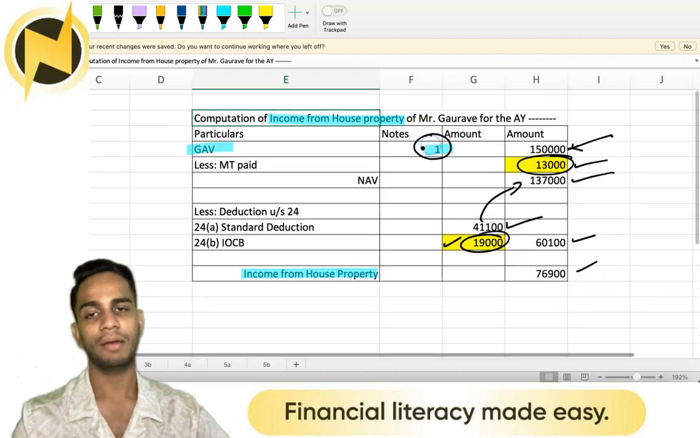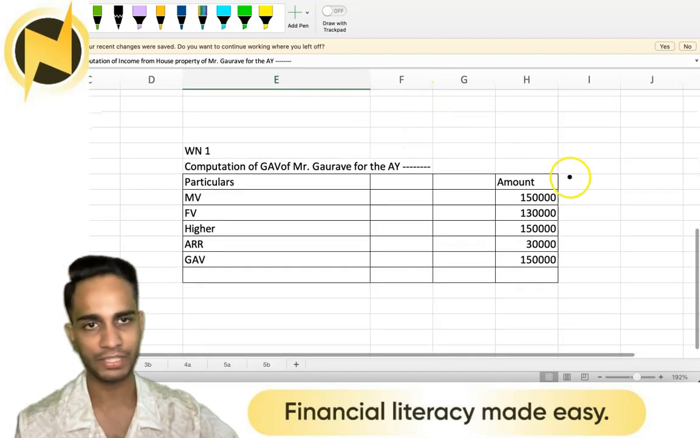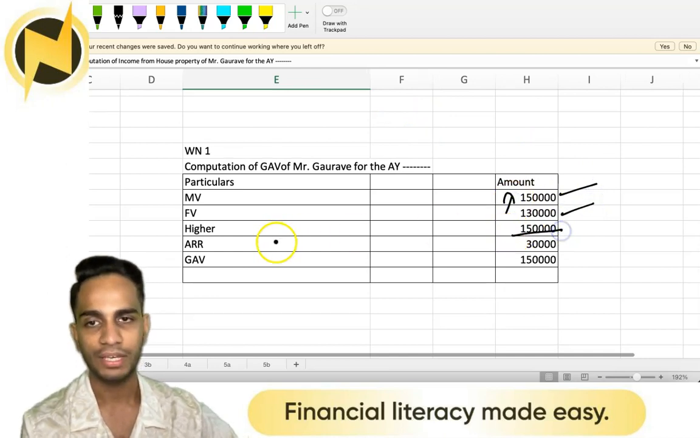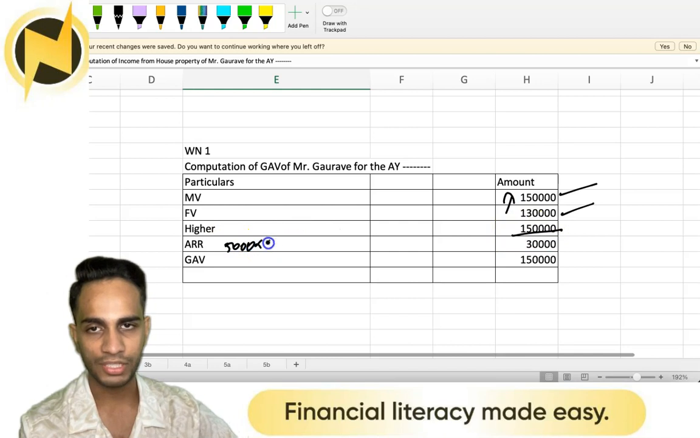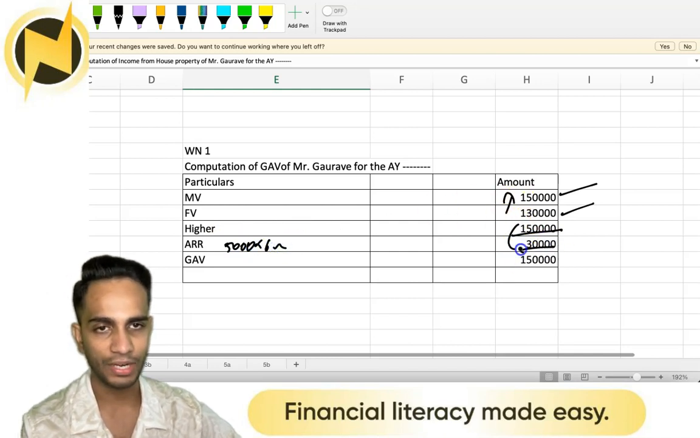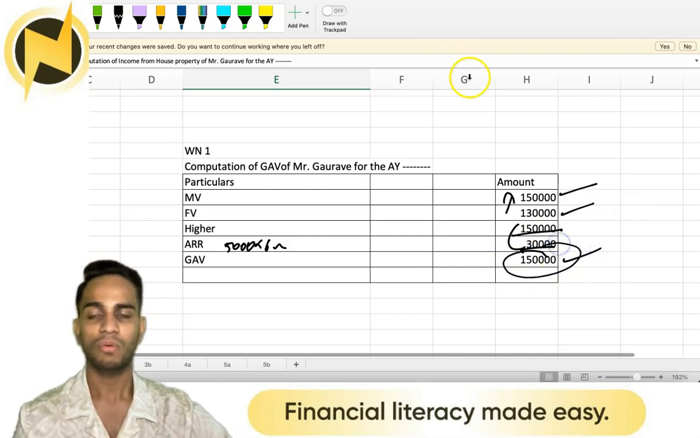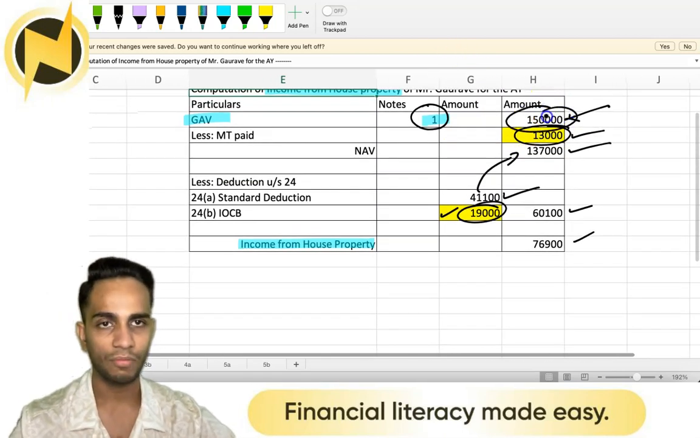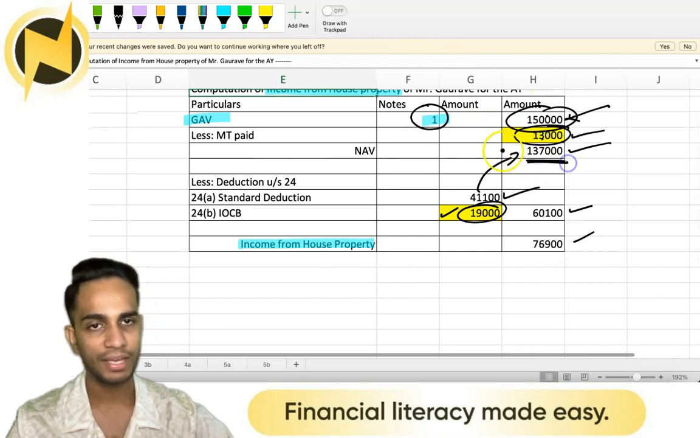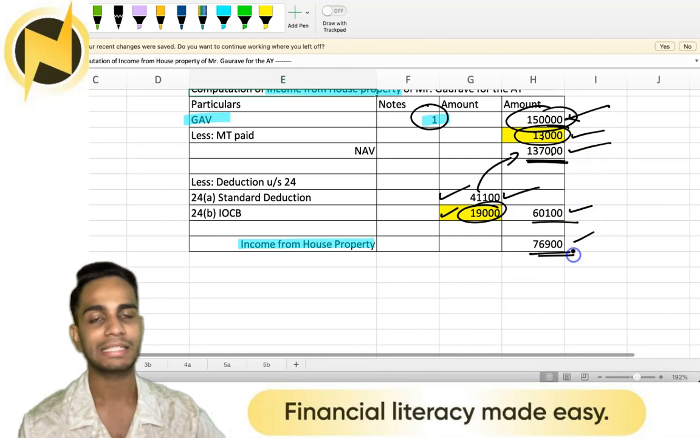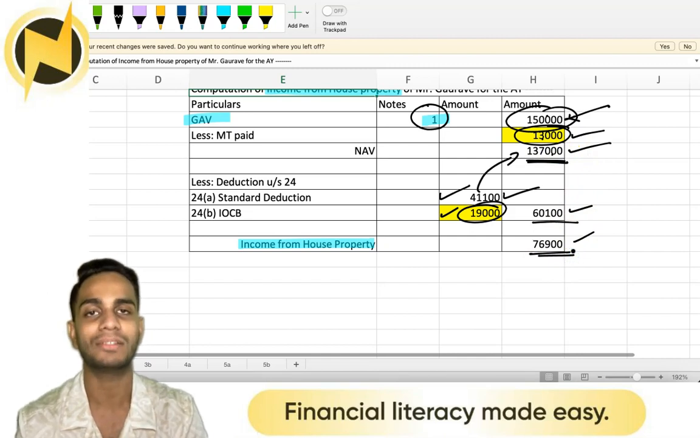So working note 1, I'm finding GAV. Computation of GAV: we have municipal value 150, fair value 130. So we take the higher, that is 150. Then 5,000 for 6 months, that is 30. So 1,50,000 and 30,000. The higher is GAV. So 1,50,000 is the GAV. I put 1,50,000 over here. 1,50,000 minus 13,000 is 1,37,000. 30% is 41,100. 41,100 plus 19,000 is 60,100. 60,100 deducted from 1,37,000, you'll get 76,900 as your final answer.